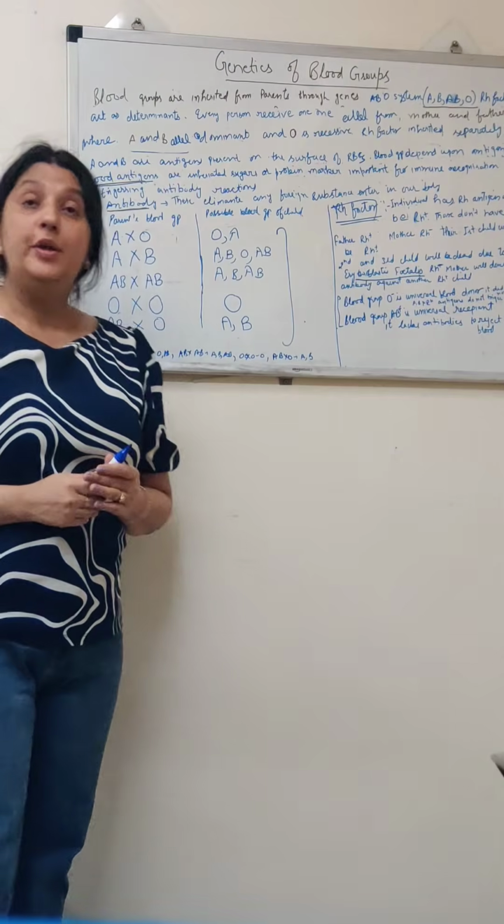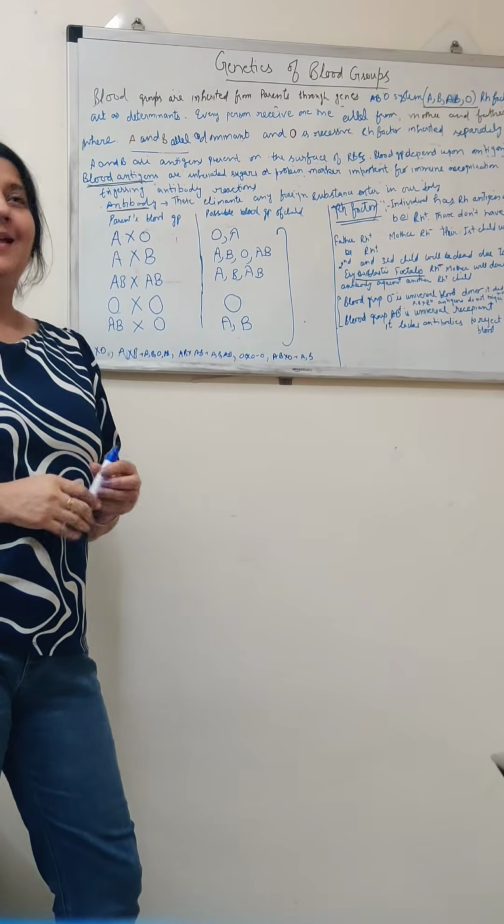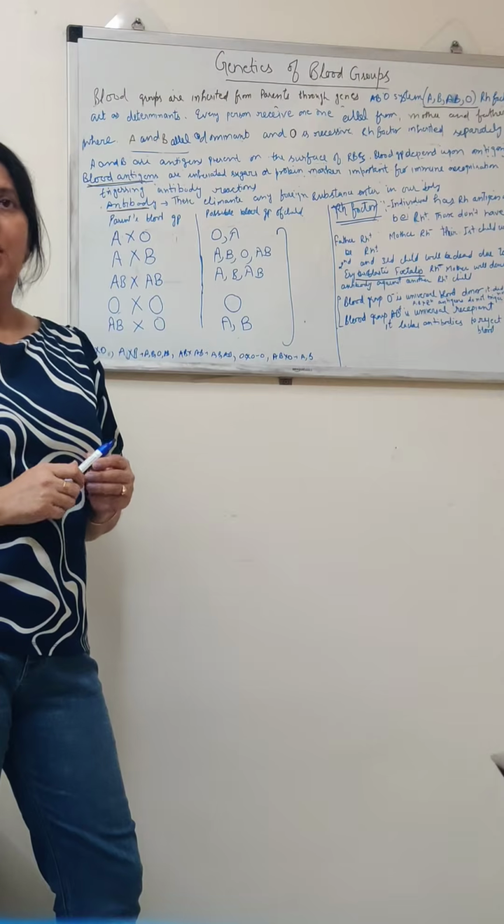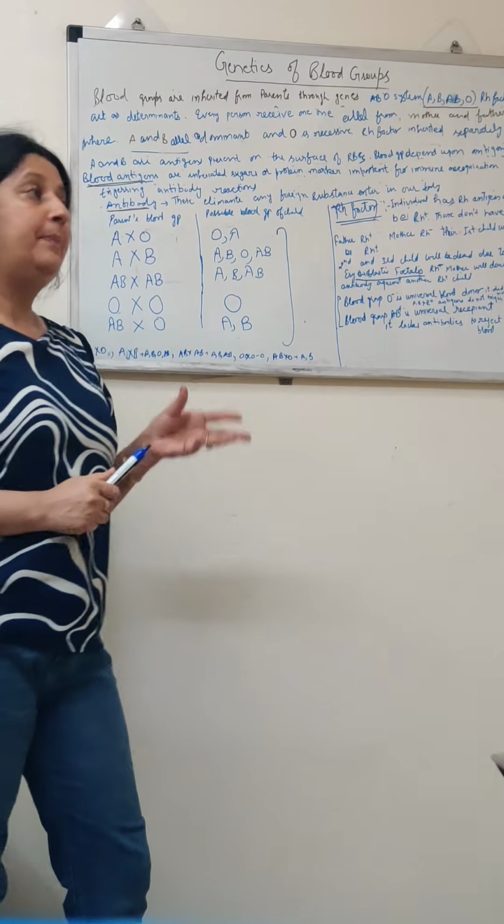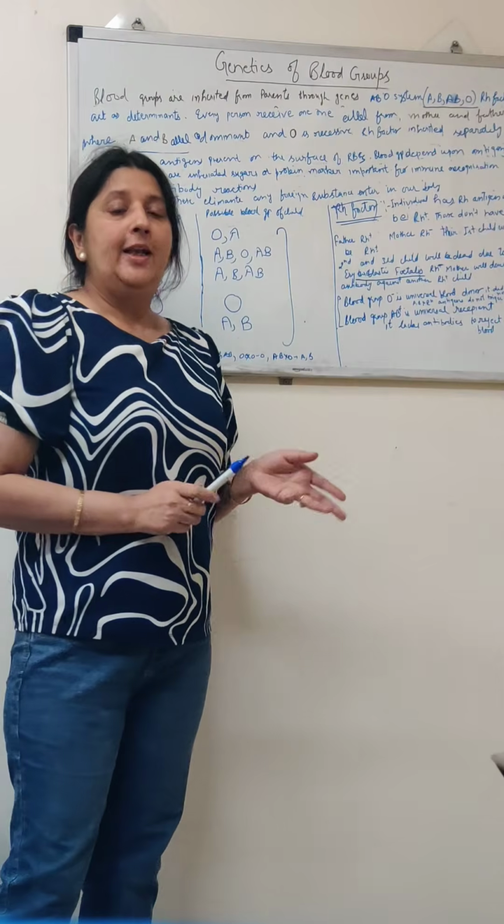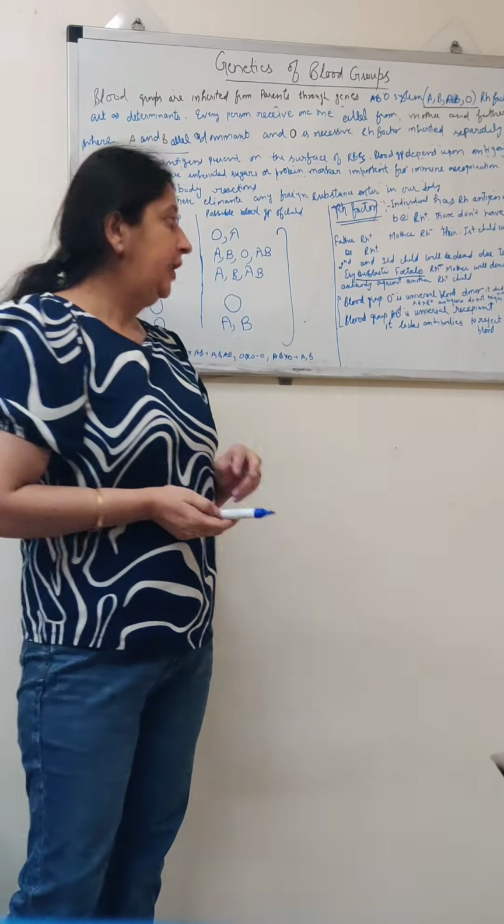Then blood group O negative is the universal donor because it lacks the A, B and Rh antigens, which doesn't trigger antibody formation. And blood group AB positive is called the universal recipient because they lack antibodies to reject the blood.